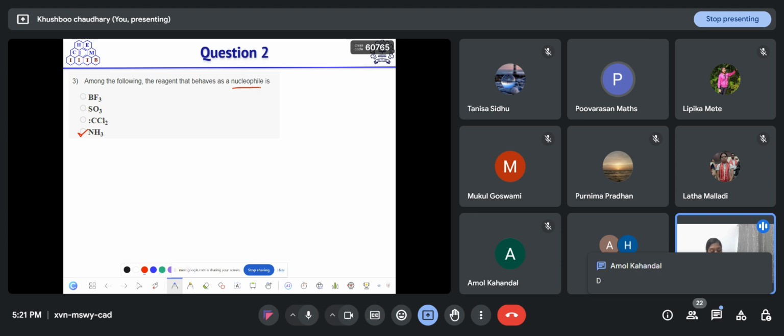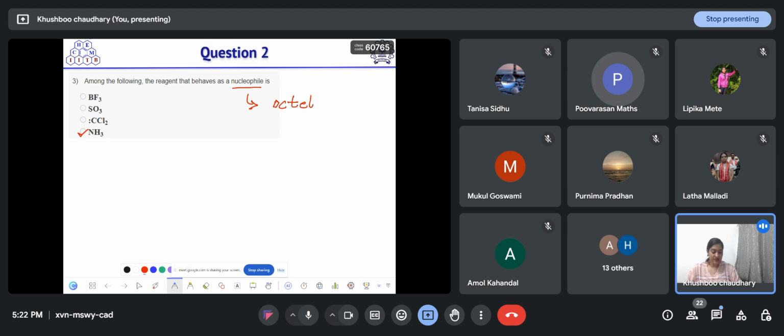See, nucleophile means its octet should be complete first. If any molecule or atom has a full octet and it has a lone pair of electrons associated with it, then only it can act as a nucleophile. So in this option, first, boron has only 6 electrons and its octet is not complete.